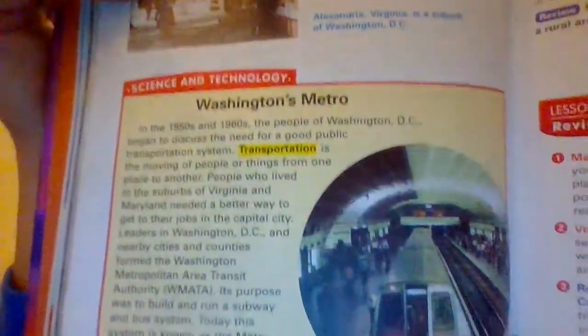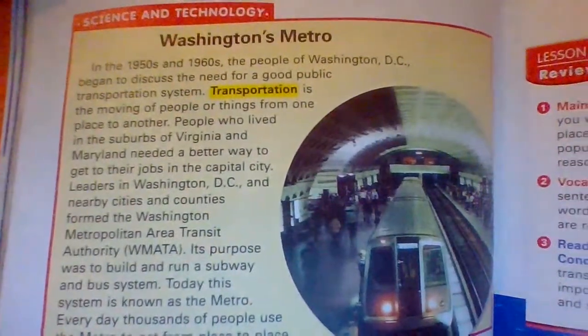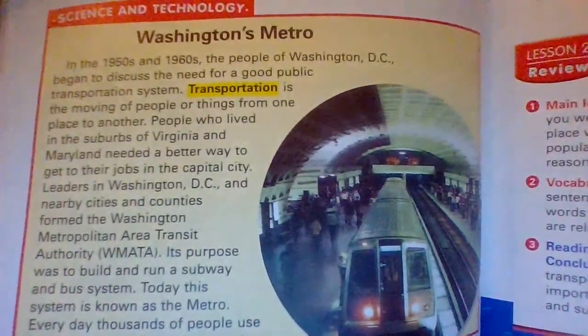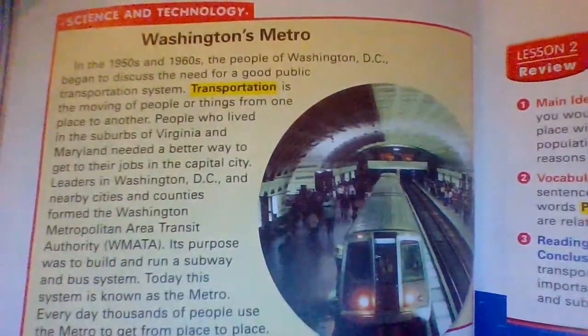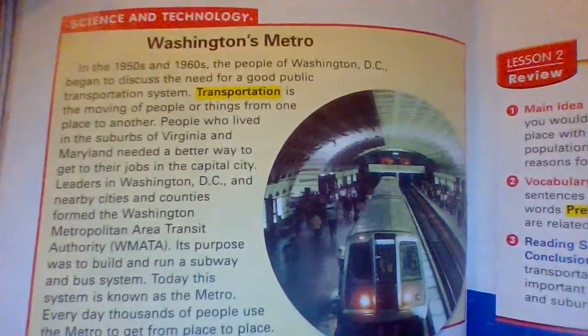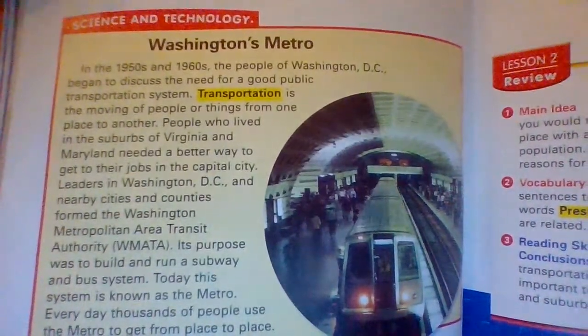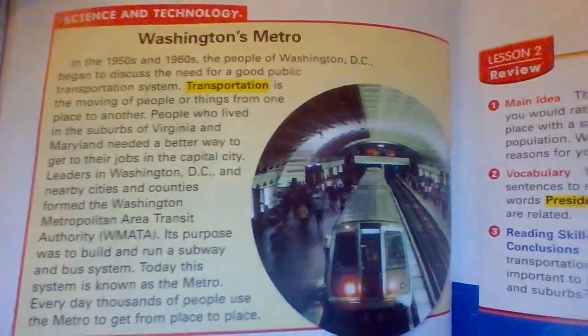All right. Washington's Metro. In the 1950s and 1960s, the people of Washington, D.C. began to discuss the need for a good public transportation system. Transportation is the moving of people or things from one place to another. People who live in the suburbs of Virginia and Maryland needed a better way to get to their jobs in the capital city. Leaders in Washington, D.C.